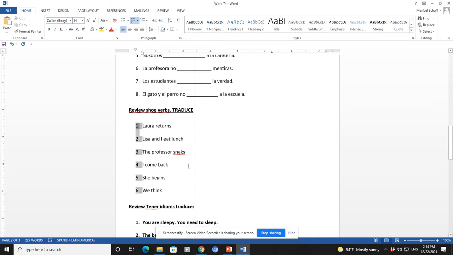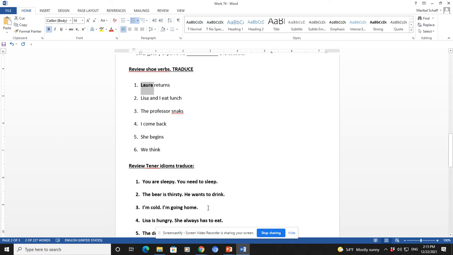Then translate these shoe verbs. These are verbs that you guys practiced. They're on the board. Return, to come back, is volver; to eat a snack is merendar; to eat lunch is almorzar; to come back is volver; begins is empezar; think is pensar. Those are posted on your board as well. Just make sure that you conjugate them appropriately based on the subject that I'm giving you.